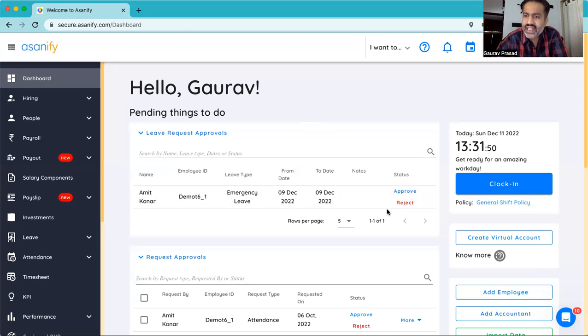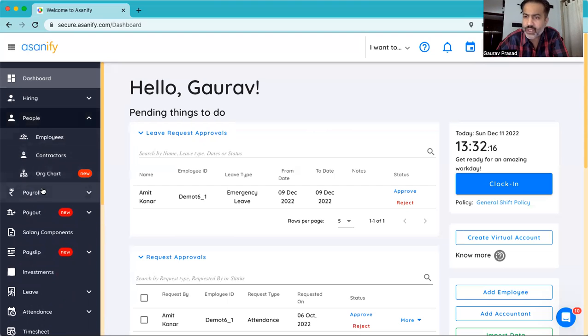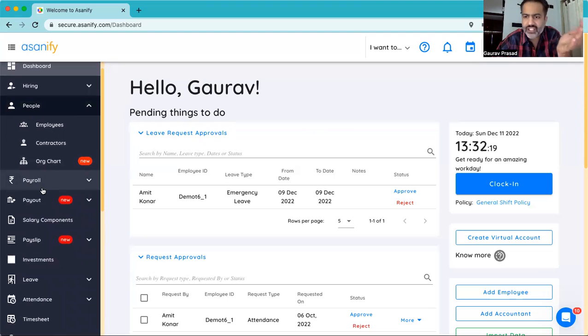What you see on the screen is the admin login for Asanify, which is the initial login ID that we'll create to help you set up the system, and your employees will be given an ID of their own for them to do things which are relevant for individual employees. On the left side, you will see each of the modules that are covered under Asanify, whether it is hiring support, whether it is people management, payroll execution, leave management, attendance tracking. We will go into it each one by one over the next few minutes.